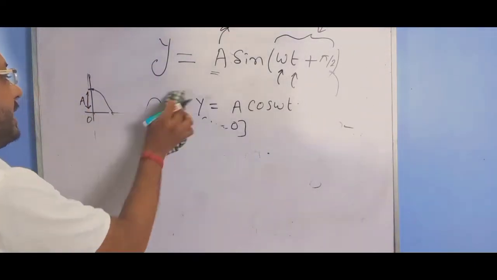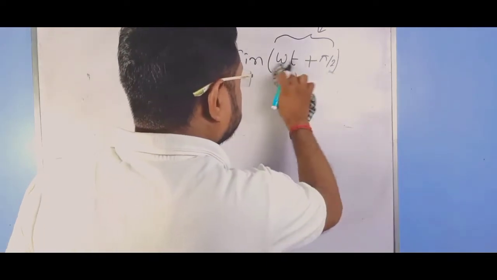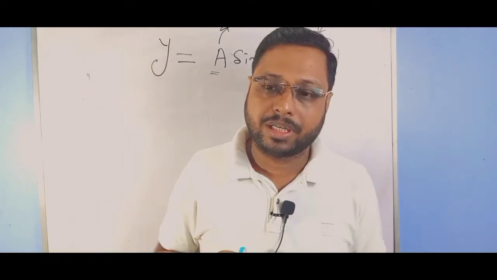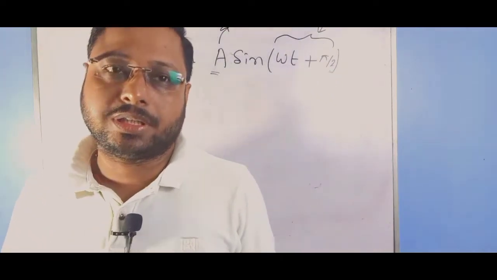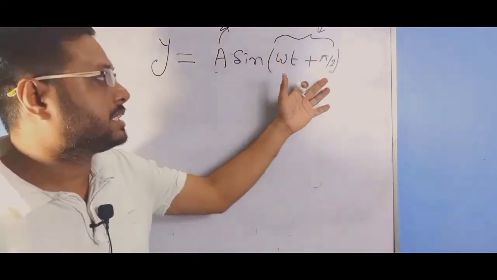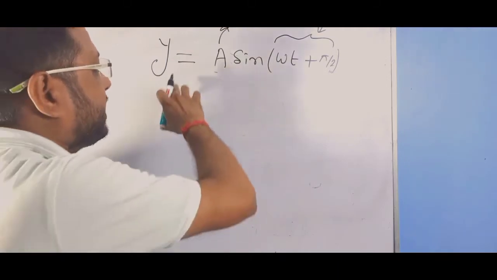So the phase tells us about the position and direction of the wave, or the time elapsed in which it crosses its mean position. This is a simple harmonic wave.